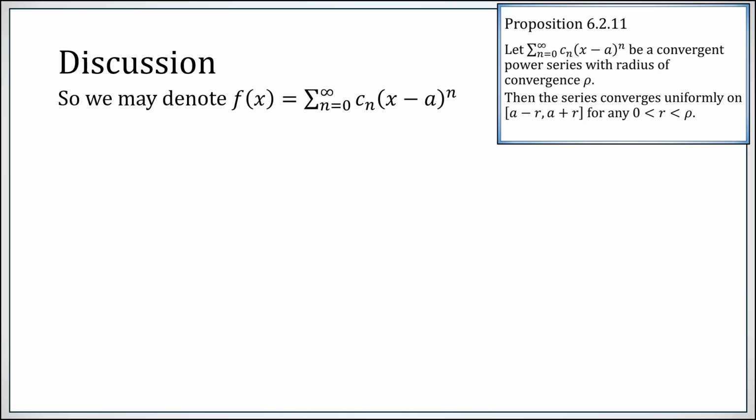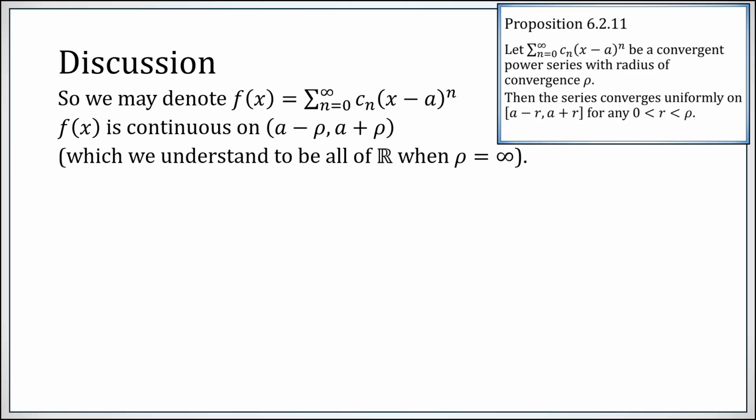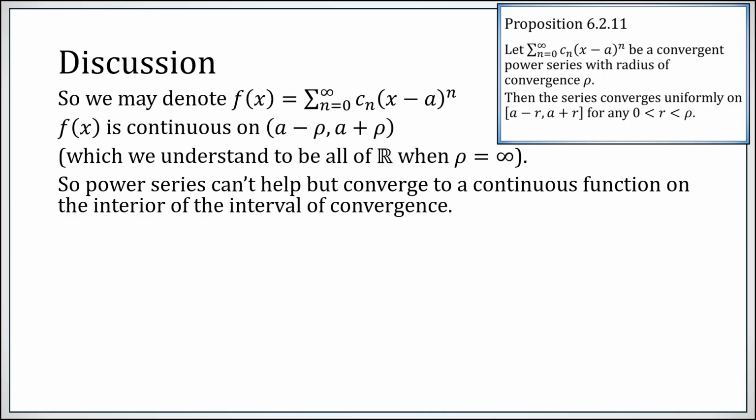So let's just denote f of x to be this power series. As we just discussed, f of x is continuous on any interval of the form a minus r to a plus r, but r is an arbitrary number less than rho, so you can extend that all the way out to a minus rho, a plus rho. And again, when rho is infinity, this represents the entire real number line. So power series can't help but converge to a continuous function inside the interval of convergence. At the specific endpoints, if they exist, all bets are off. But inside the interval, if a power series is converging at all, it must be converging to something continuous.